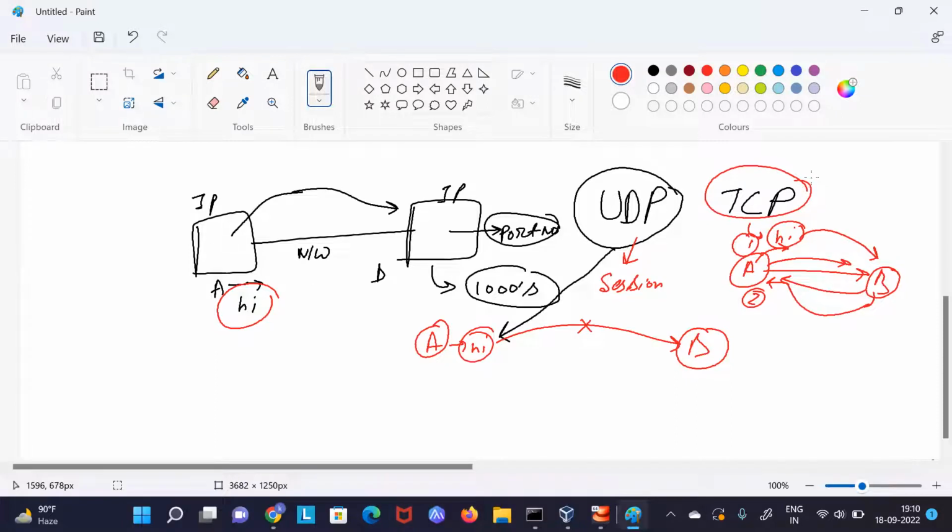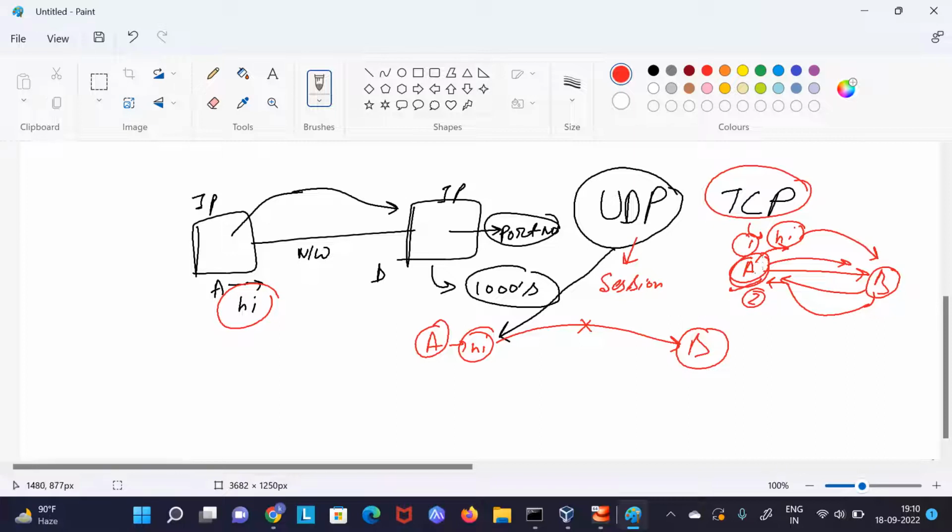It is a little bit more secure. Why secure? Because if A is sending some critical information to B, then A should know whether that information was received by B or it got broken, someone hacked it, or the network was not good, whatever. A should know that.